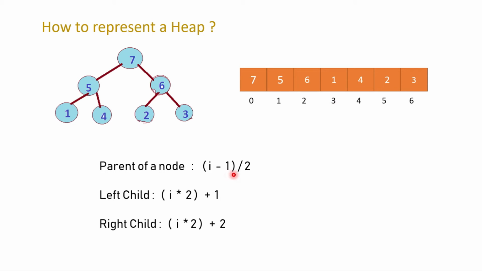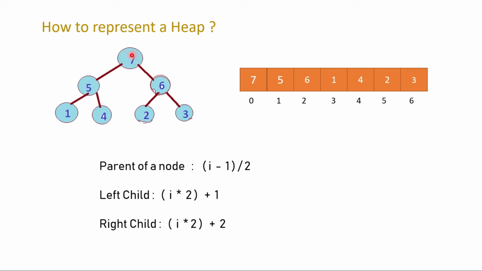Then 3 minus 1 is equal to 2, and 2 by 2 means 1. Index 1 holds 5, so you can see 5 is the parent of 1. That is correct. Now, if I have to find the left child of this root node.